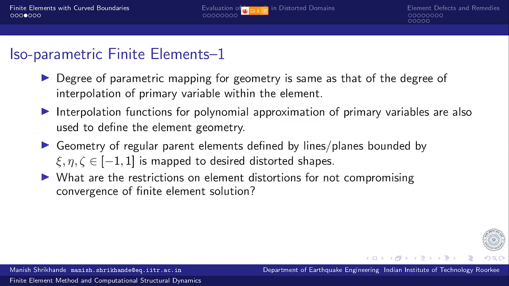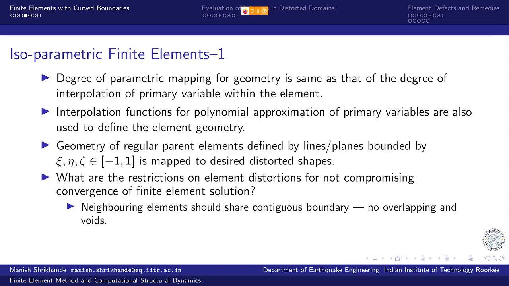So what are the restrictions on element distortions for not compromising convergence of finite element solution? This is what I referred to as subjected to certain sanity checks. What are the restrictions that we need to observe? First thing, these are all very logical. Neighboring elements should share contiguous boundaries.